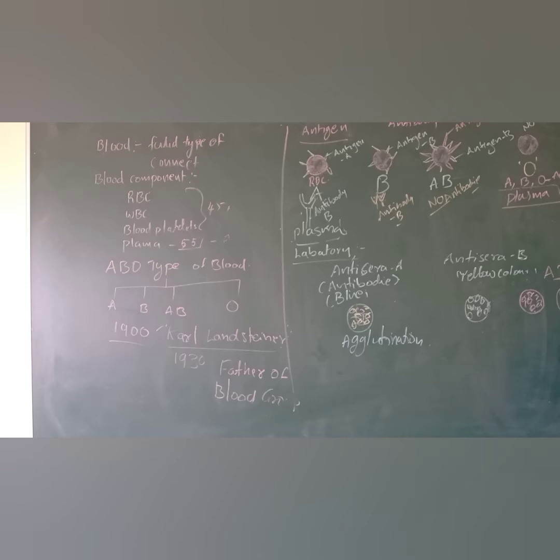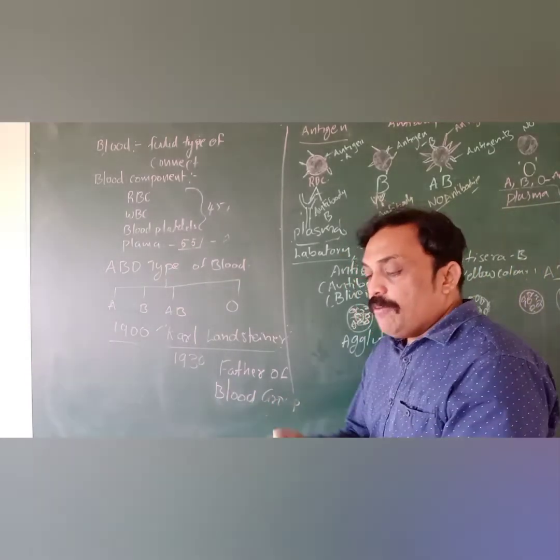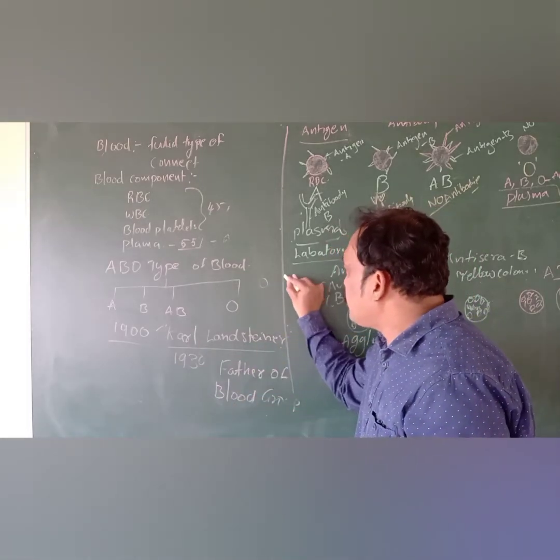Try to understand. For example, I have taken a blood sample from Manasi. I have taken 2 drops, one drop here, and I kept another drop.